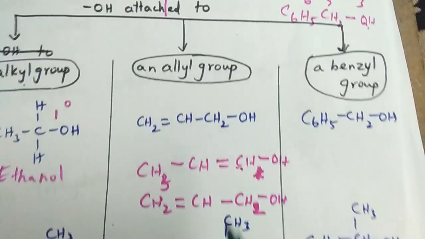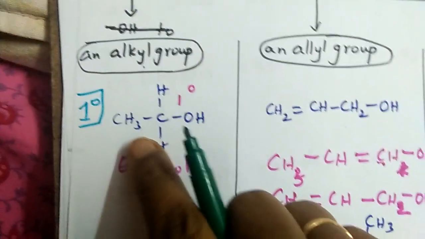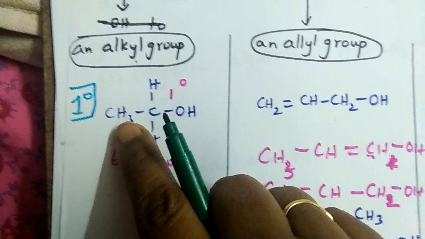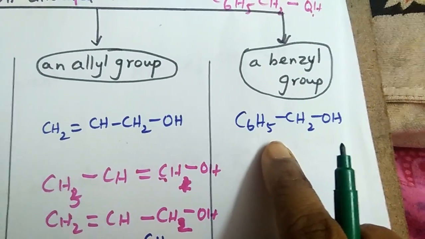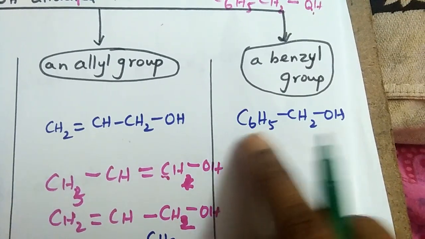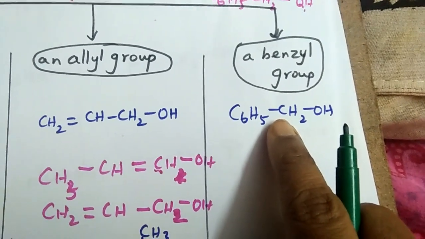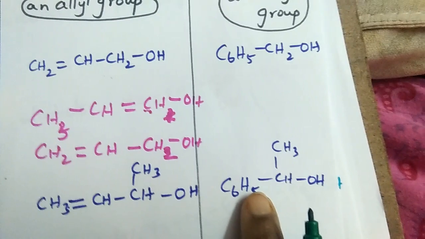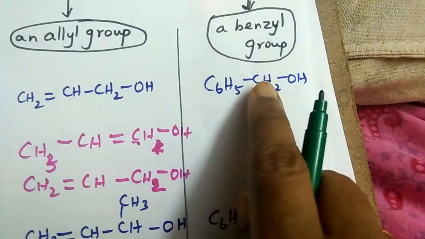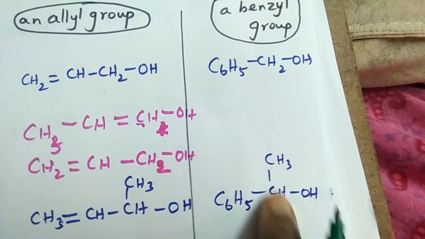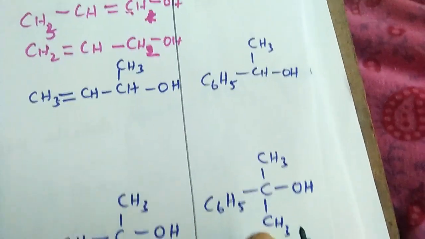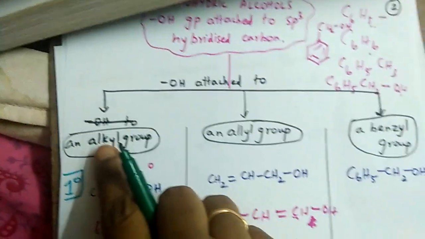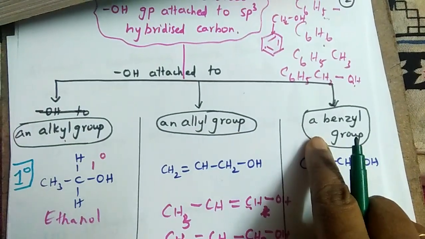Similarly, instead of CH3, when you have C6H5, then it is a benzyl group. What is a benzyl group? When OH is attached to an aromatic ring through an alkyl carbon, it is called a benzyl group. With C6H5, instead of one H, another CH3 is present, it is a secondary group. Instead of another H, another CH3 is present, it is a tertiary group. So the OH is attached to an alkyl group, allyl group, or benzyl group.